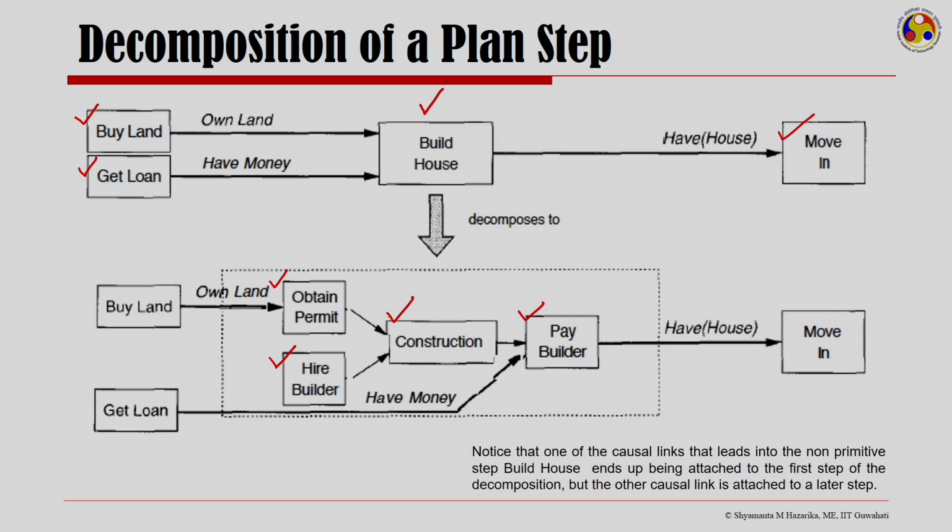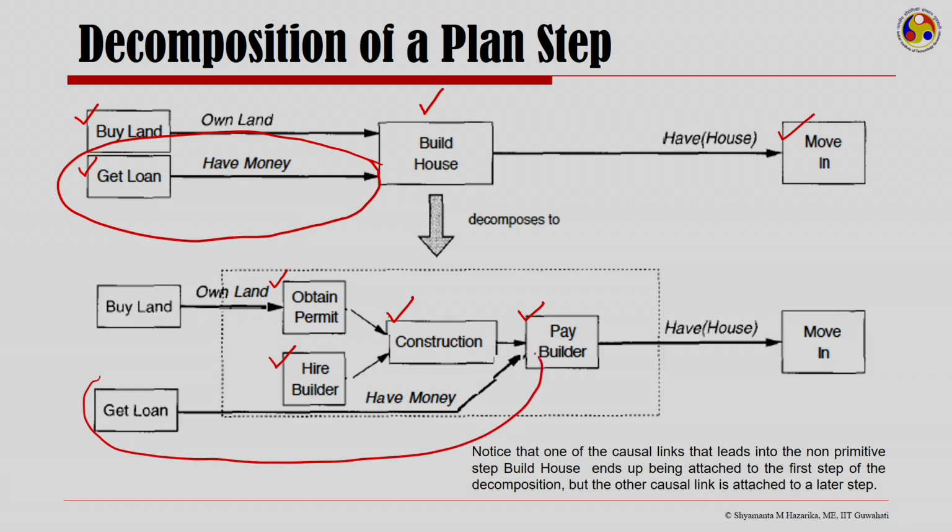But now, if you notice, one of the causal links to the non-primitive step here, this causal link which was coming from get loan to the operator build house, I have attached to a later step of the decomposition rather than to the front of the decomposition, as I have done with the causal link for obtaining permit.